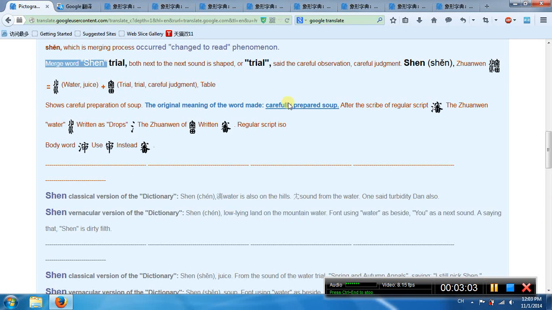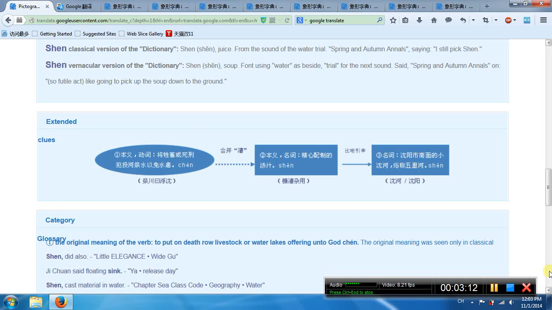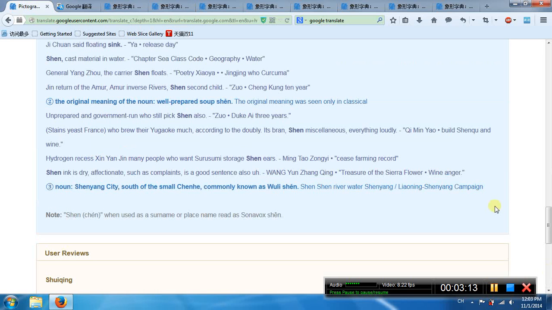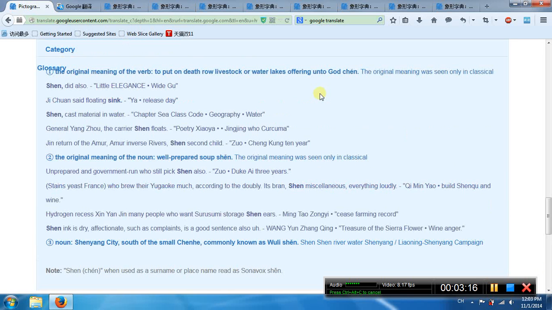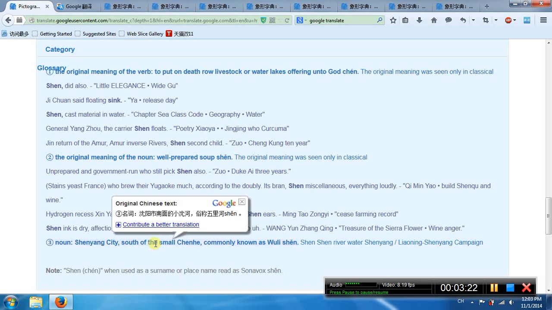Another meaning means soup. Third meaning, it's a city in China.